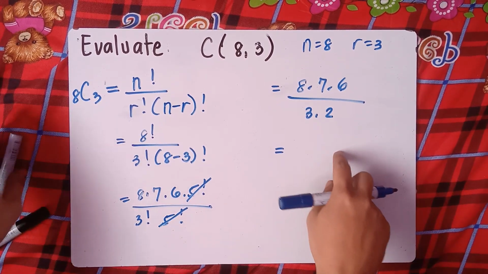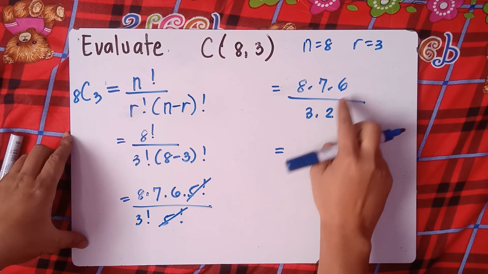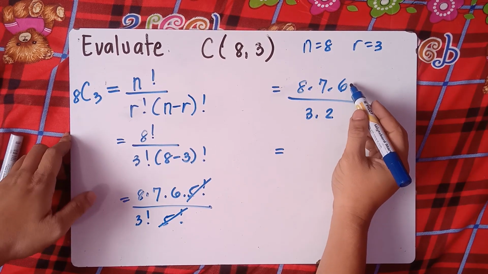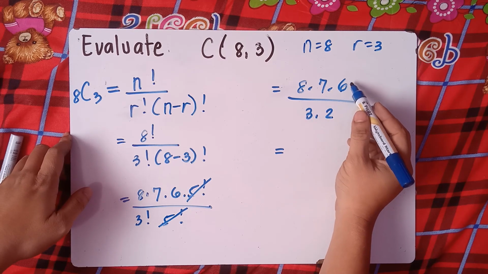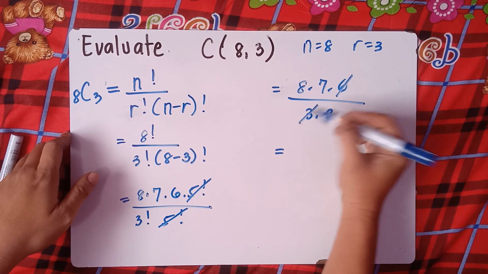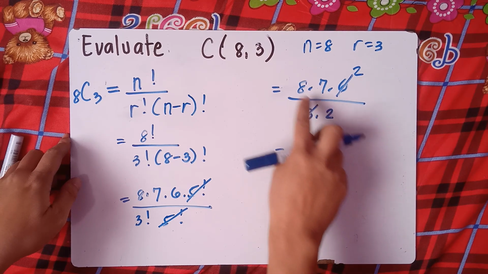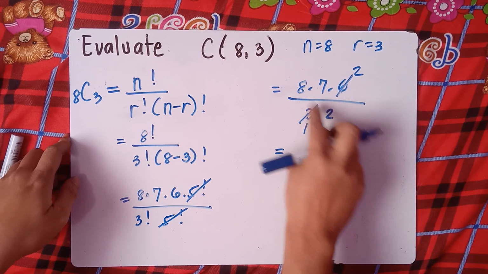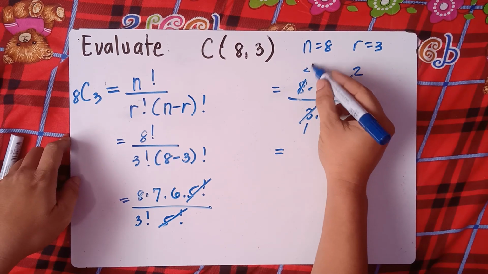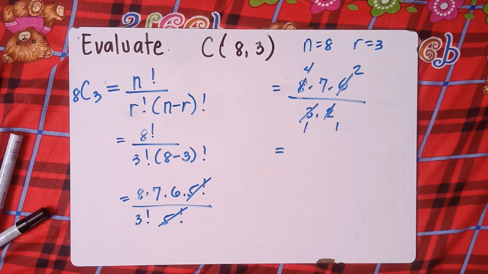Can we reduce 3 and 6? The greatest common factor of 6 and 3, we can divide by 3. So 6 divided by 3 is 2. 3 divided by 3 is 1. The common factor of 8 and 2 is 2. We can divide this one. So 8 divided by 2 is 4. And 2 divided by 2 is 1. So we get the common factor.